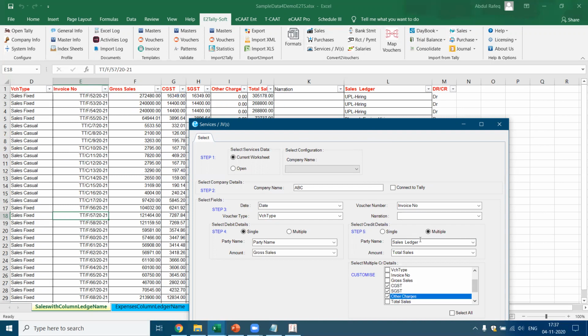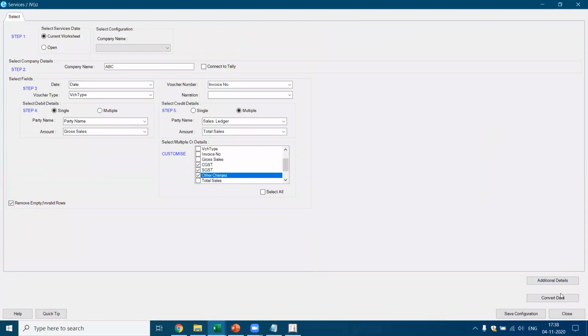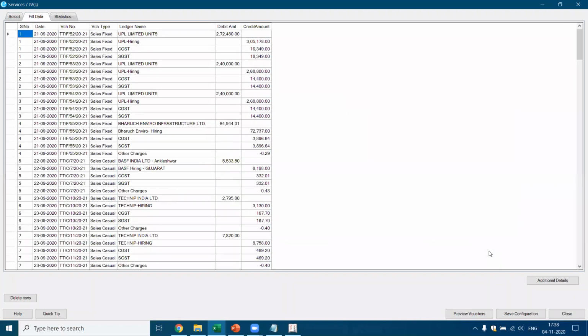Okay, let's look at this and see how this particular transaction will get converted, whether it gets converted correctly. Okay, I say convert data. Now you see, it's beautiful. No, we did not select correctly, because we have selected the wrong column. So when you look at it, you find this transaction is selected wrongly. Now you may convert wrongly, but when you import it, let's see the preview and see what happens.